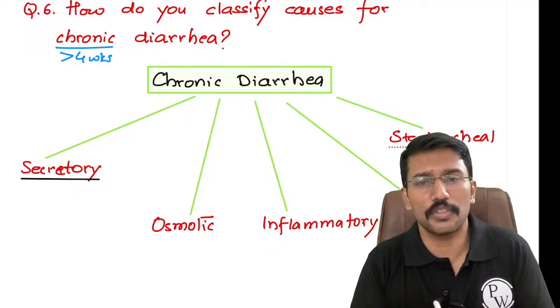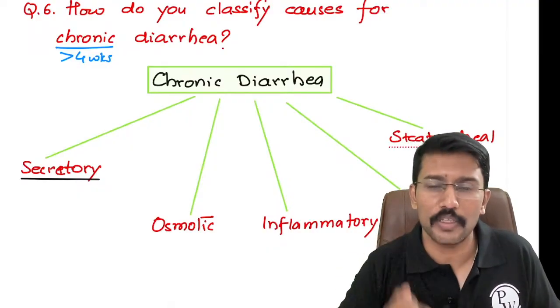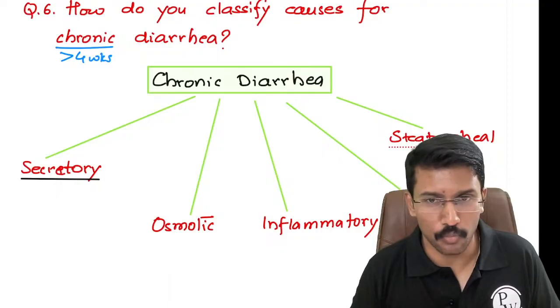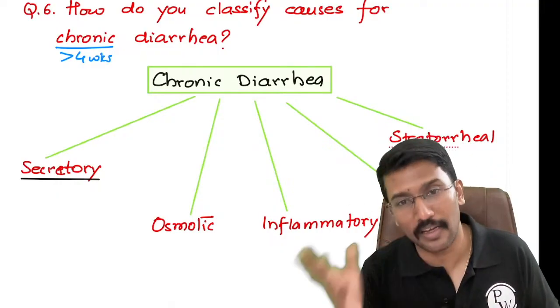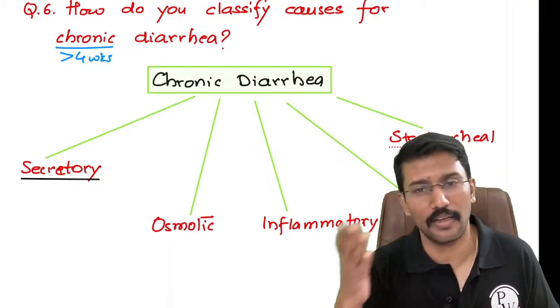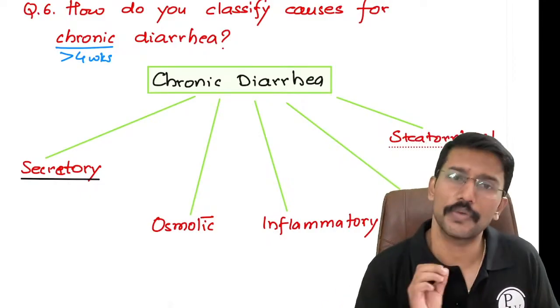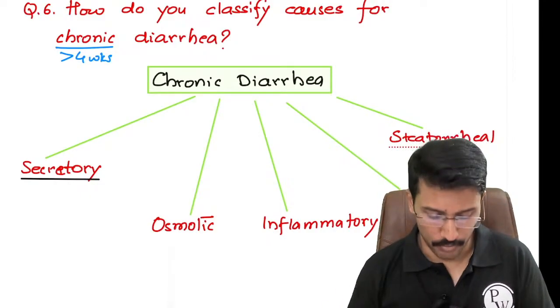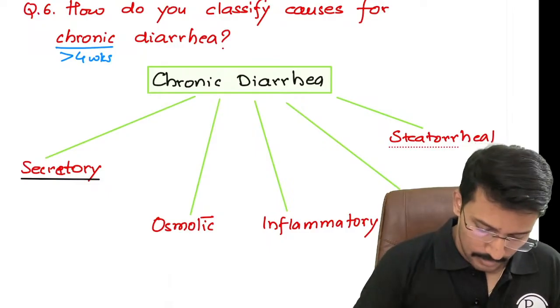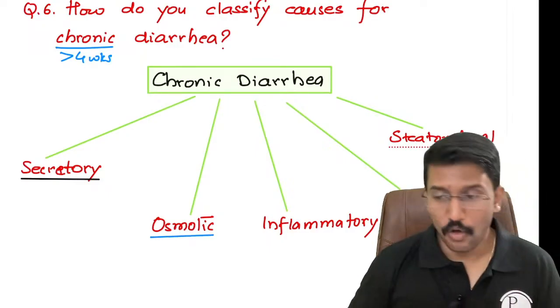But there can be pathologies where instead of reabsorbing the fluid from the intestinal lumen, your intestinal mucosa can end up secreting the fluid, unnecessarily end up secreting the fluid. Such cases we call it as secretory diarrhea. Okay. Then there can be another category which is called as osmotic diarrhea.